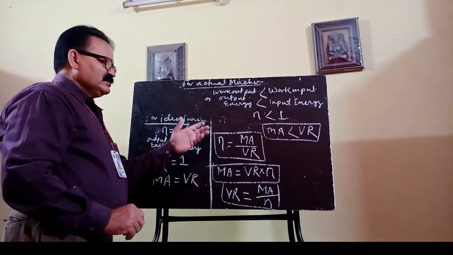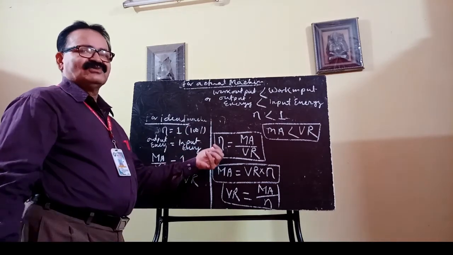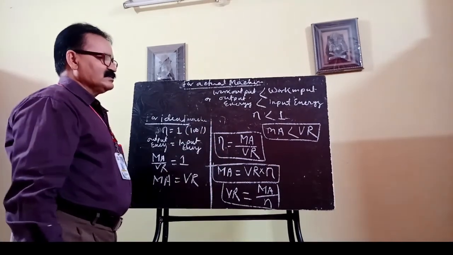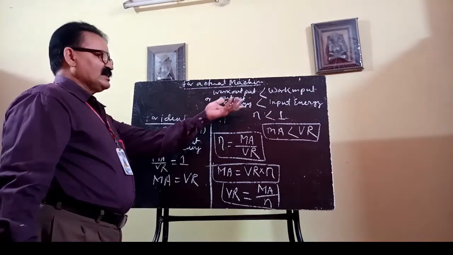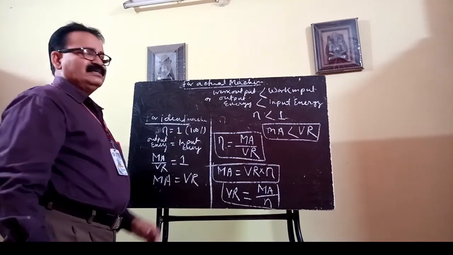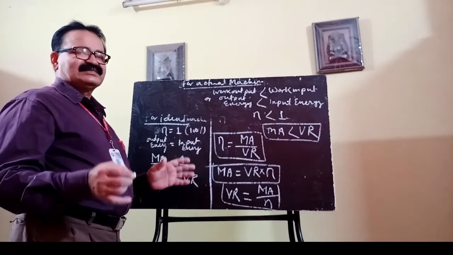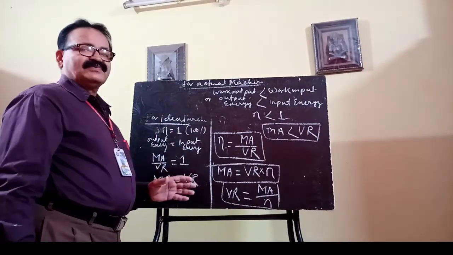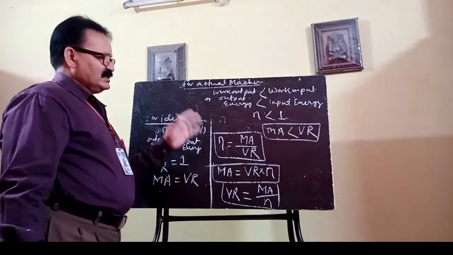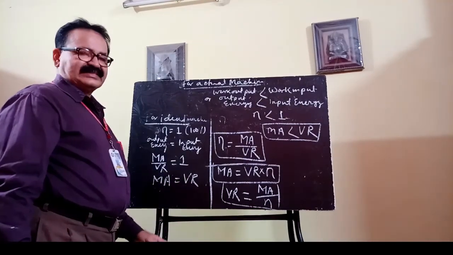Then only efficiency will be less than 1, because output energy is less than that of the input energy, and this loss of energy takes place due to the frictional resistance of the moving parts of the machine.